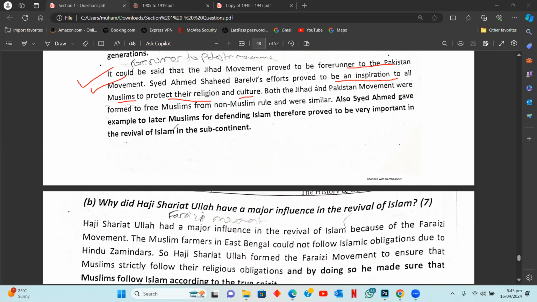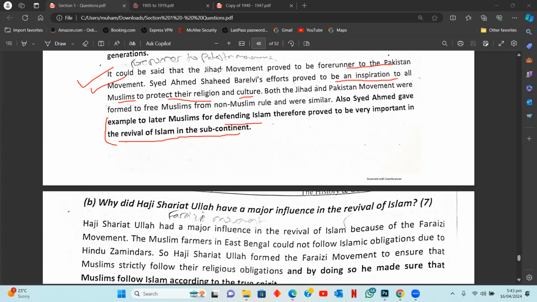Also, Sayyid Ahmed gave an example to later Muslims for defending Islam, therefore proved to be very important in the revival of Islam. So why was his inspiration or his role as a figure of inspiration important? Because he became an example for all the future Muslims, as someone who asked the Muslims to rise up against the non-Muslim oppressors through armed struggle, right? So him being a role model was an important reason.